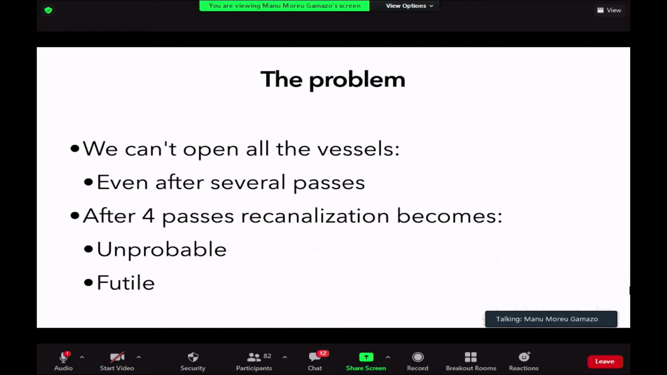With this concept, right now, there are some papers that have changed this view, and they keep saying that if you are able to completely remove all the clot, even after 5 or 6 passes, you can have this good clinical outcome. But as the probability of recanalization decreases, this effect is not that well measured.